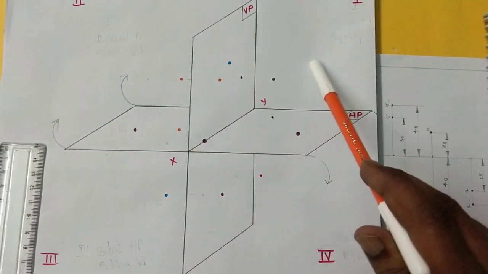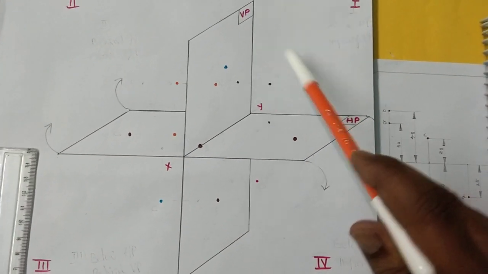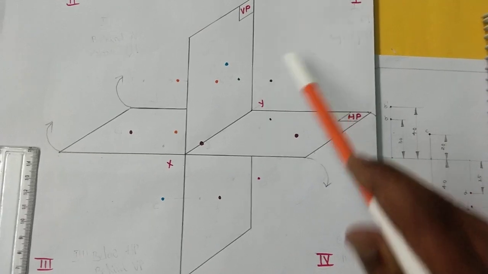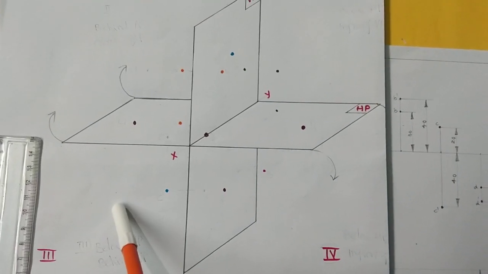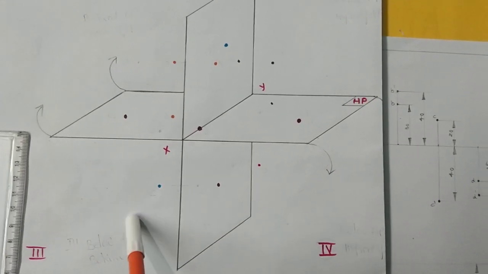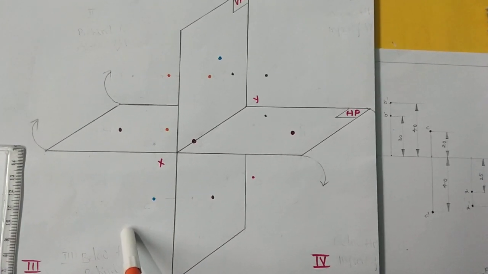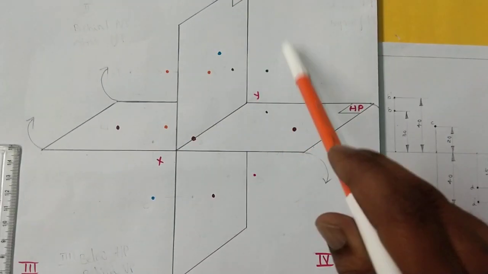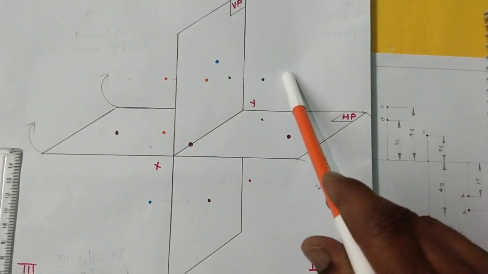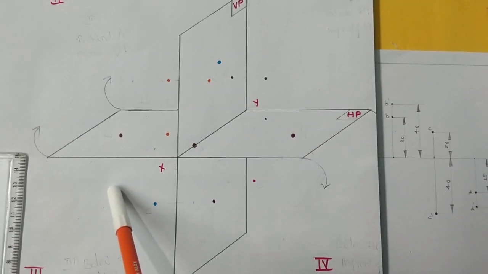In the first quadrant, the line is above HP and in front of VP. Similarly, in the third quadrant, it is behind VP and below HP. But according to the BIS, Bureau of Indian Standards, we are going to follow first angle projections. Indians prefer first angle projections and US people prefer third angle projections.